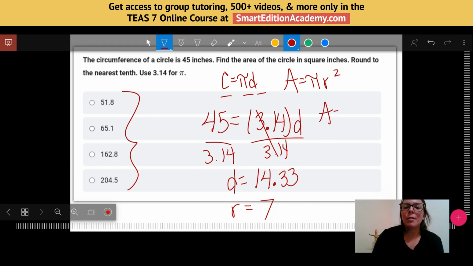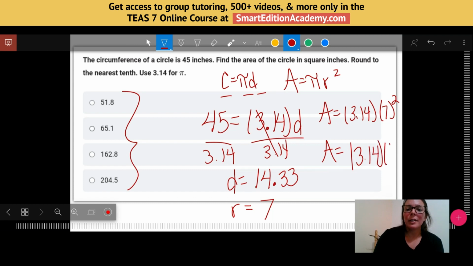So let's plug that in. 3.14 times 7 squared. Okay, so again, there's an example of when you might see an exponent. 7 squared is 49. So I have to simplify 3.14 times 49. And when I do that, I get about 154 as my answer.